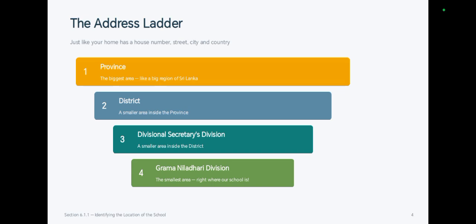Here's an example. Imagine your school is in Ratnapura district. Its address ladder might look like this. Hadagirigoda Gramaniladhari division, Divisional Secretariat Division, Vadigapal. The district is Ratnapura and the province is Sabaragamuwa province. See how it goes from the smallest area right up to the biggest? That's exactly the ladder we will build for our own school.